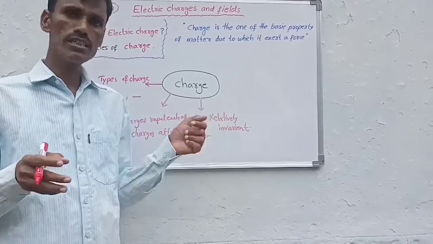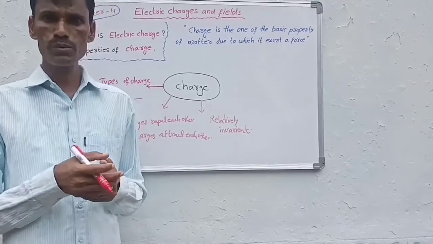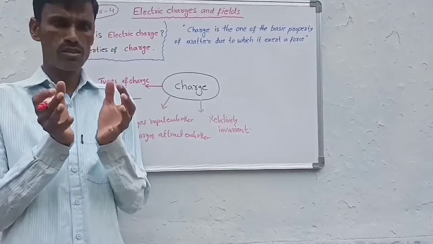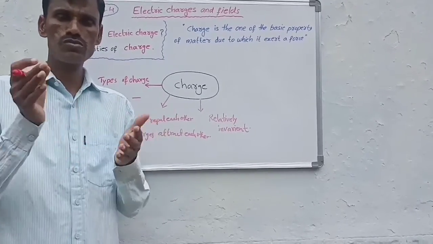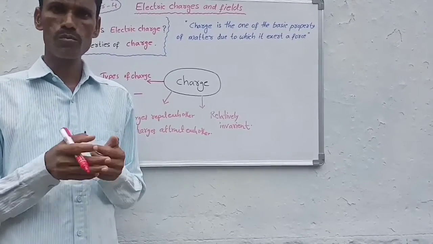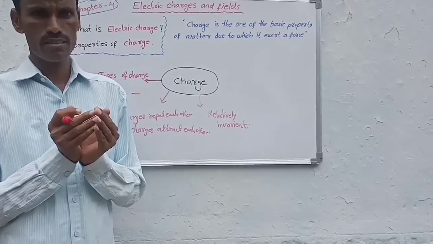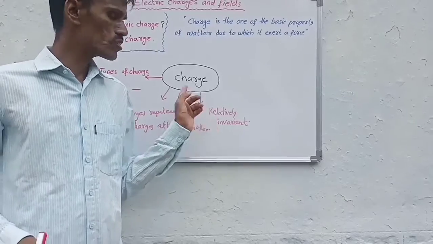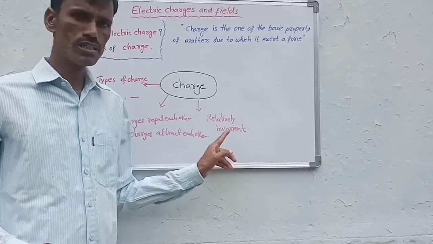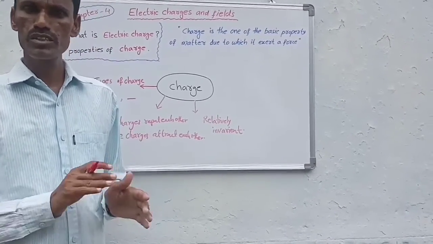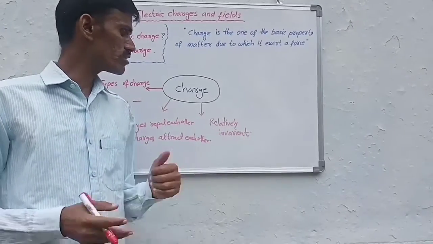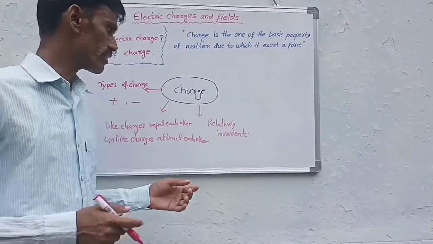So the mass is increasing with respect to the velocity. Same for space also, whenever it moves at velocities approaching that of light, the space is decreasing. But whether the charge is at rest or in motion, the charge cannot change. That's why the charge is relatively invariant.